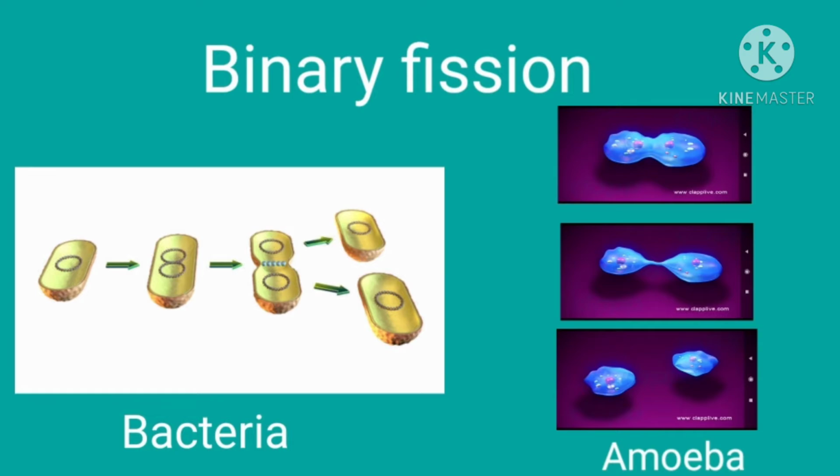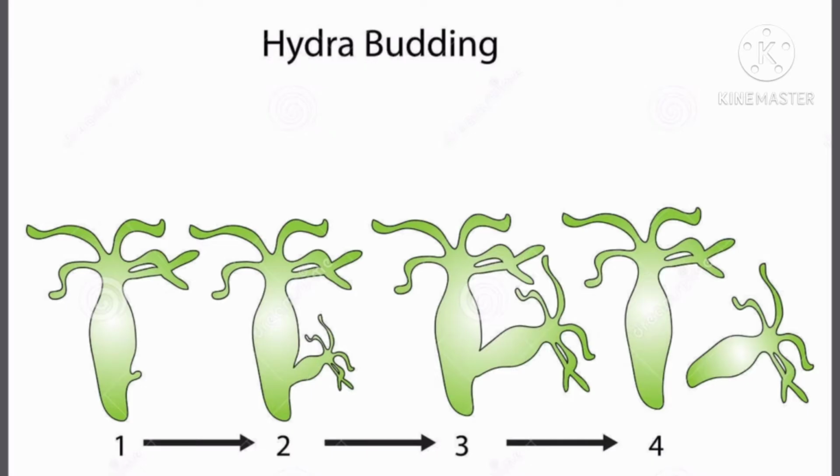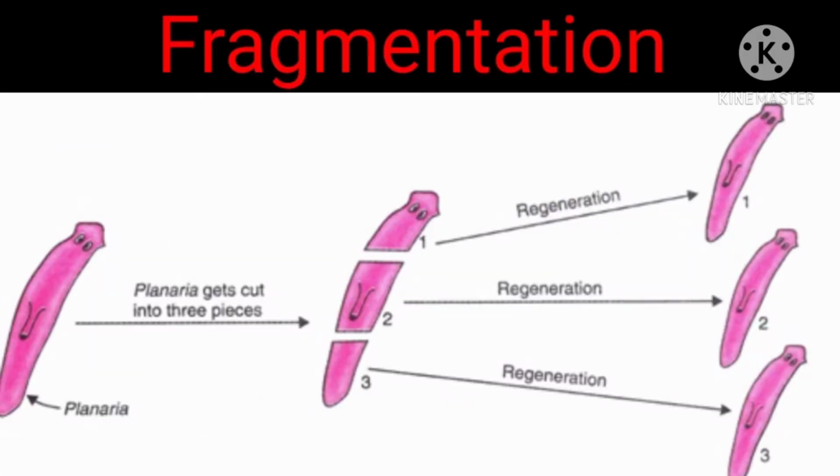And then the next one, budding. This is a type of asexual reproduction in which organisms reproduce by growing buds. The buds separate from the parent and grow as individuals. Example, hydra. And then the last one, fragmentation.